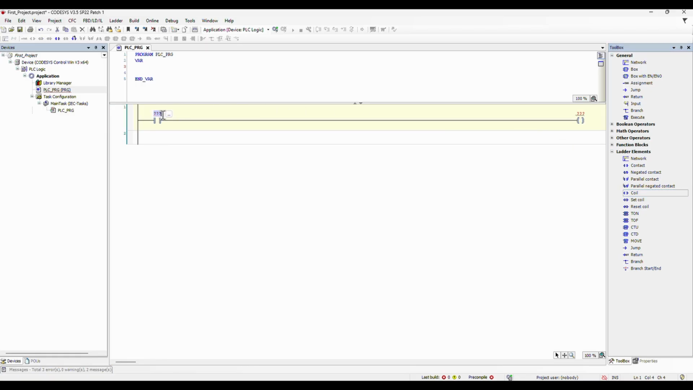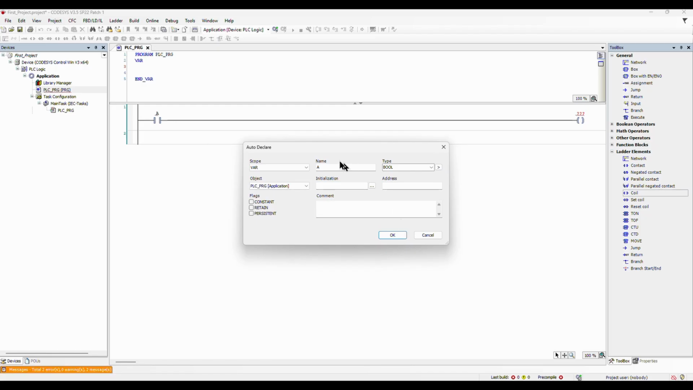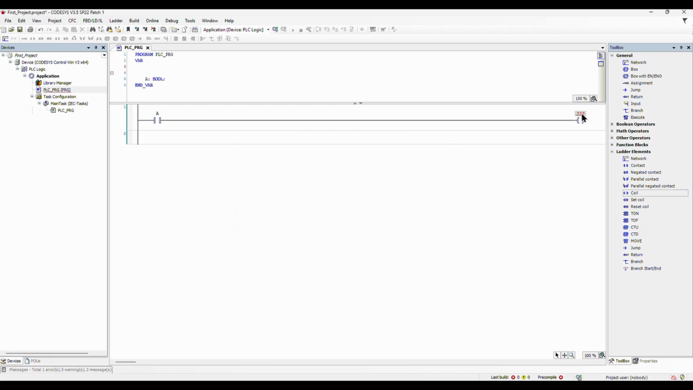Now, we will give a name or create a variable for the contact and the coil. We will give A to the contact and B to the coil. And we will confirm each of the pop-up to create new variables A and B as Boolean.